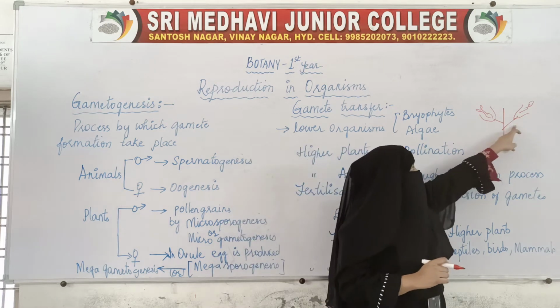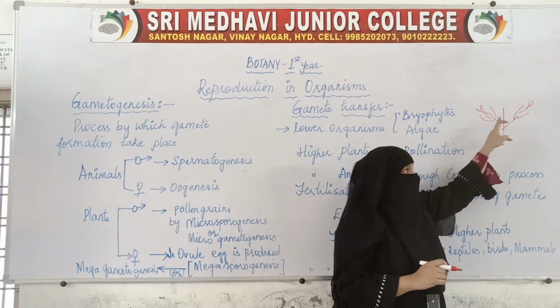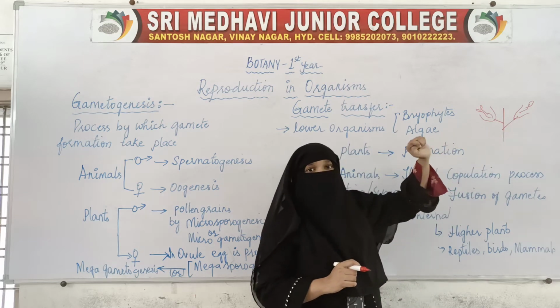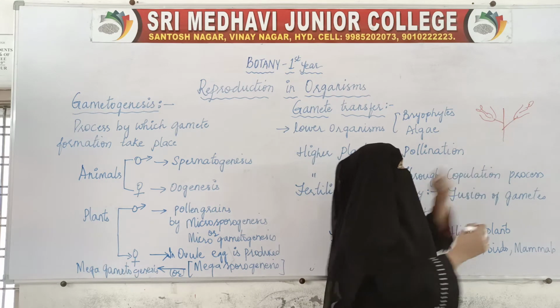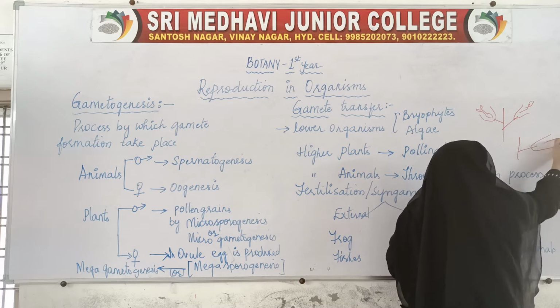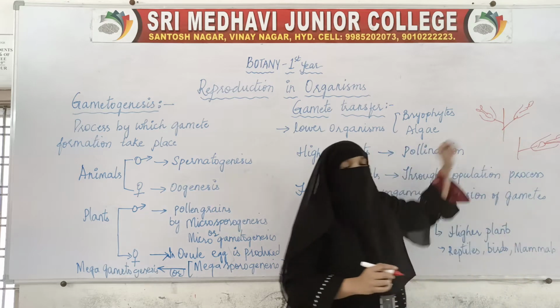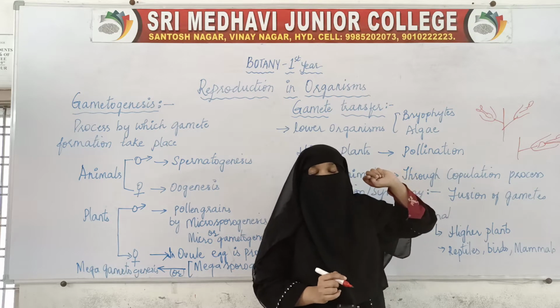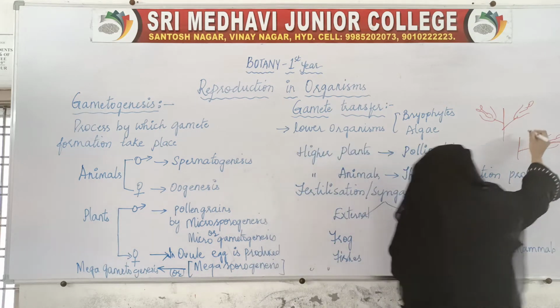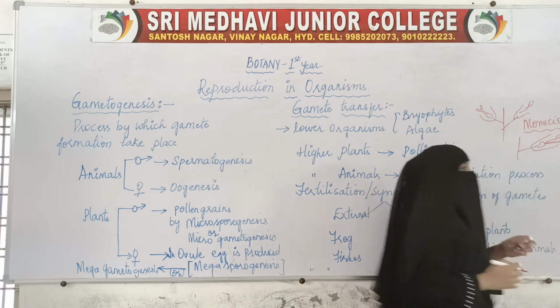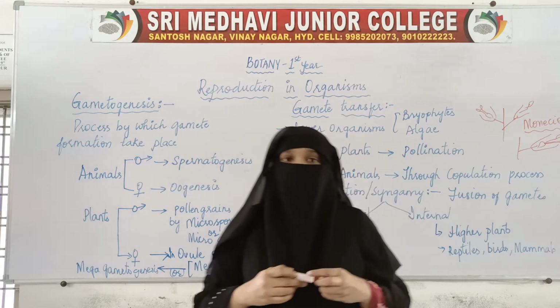If we find both the male and female reproductive organs in different flowers on the same plant, or it can also be like this: on the same plant, we can have the stamen as well as the pistil in the same flower. In both these cases, we call these plants monoecious.